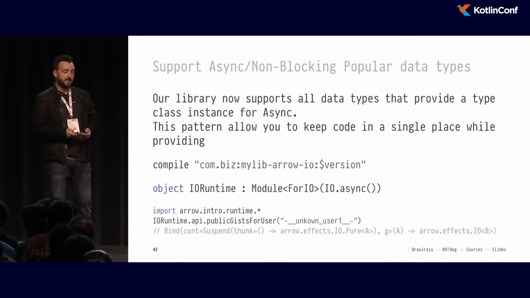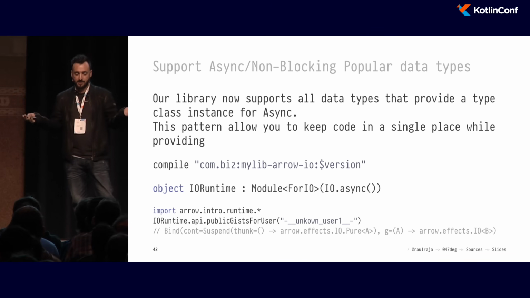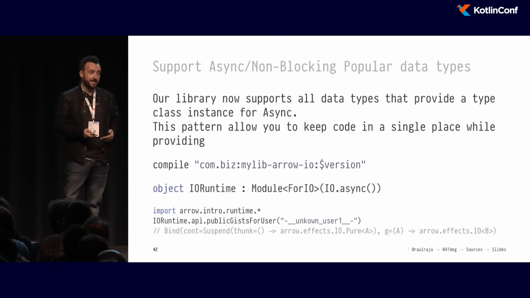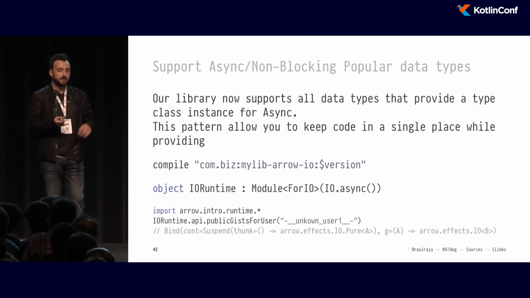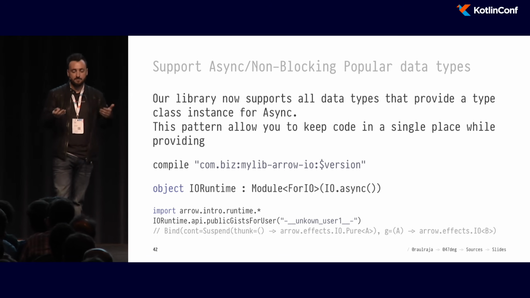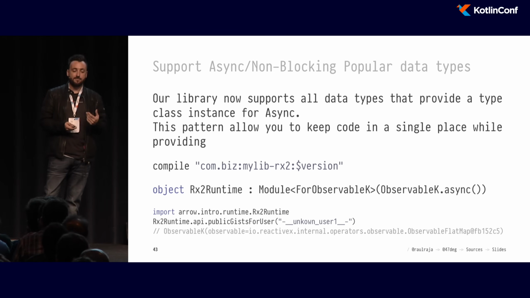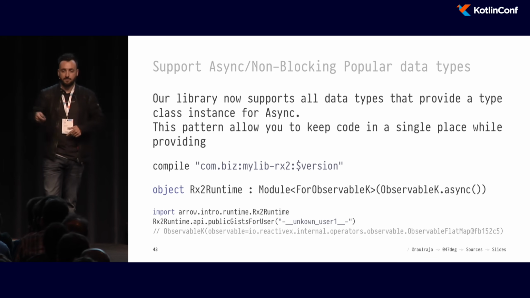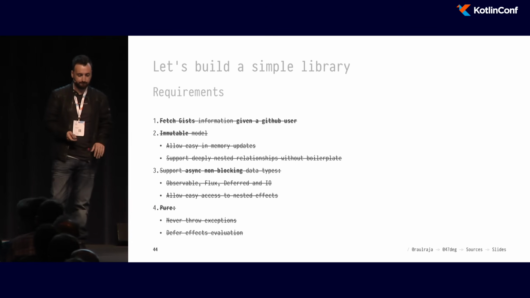If you're using Arrow directly and you're not using any of these concurrency frameworks or any of these integrations, you can use the IO data type that has the full power of all of the type classes in Arrow and can serve as runtime for async computation, parallelism, and all the kind of stuff you can imagine from concurrency. And the same for Observable. So now we have the same library. We have 3 different artifacts that depend on 3 different runtimes, but our code base is entirely polymorphic and abstracted away from the actual runtime implementation.